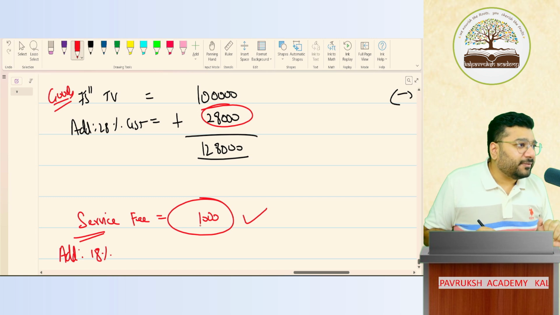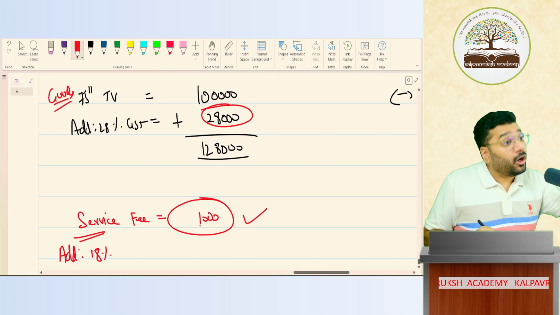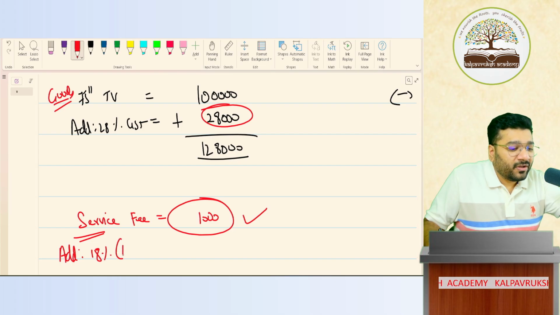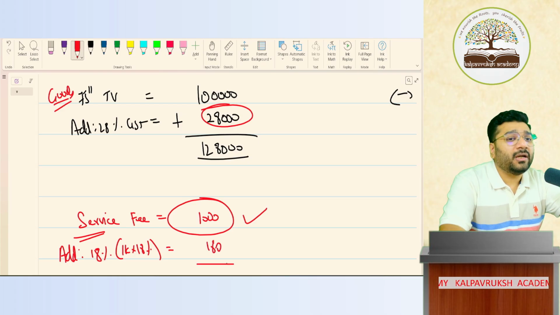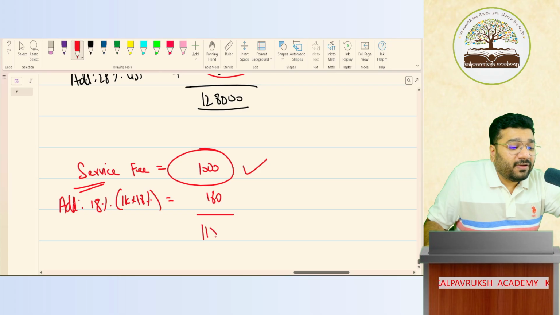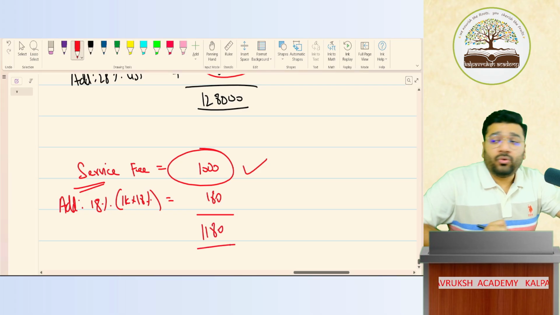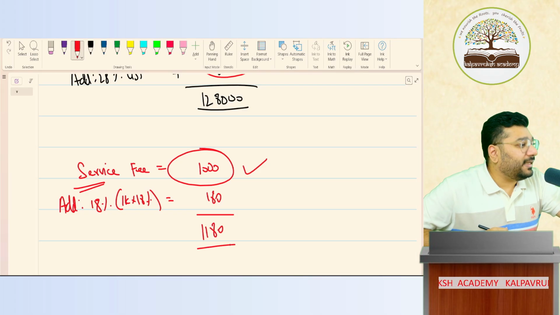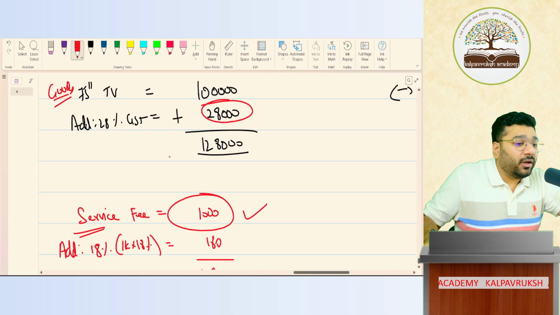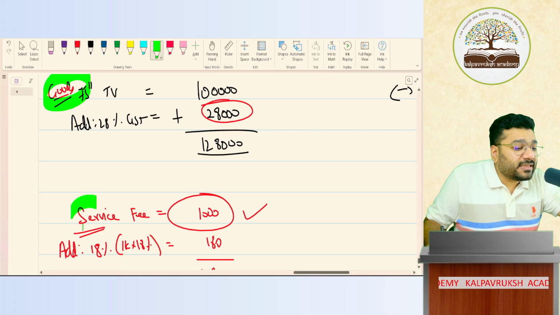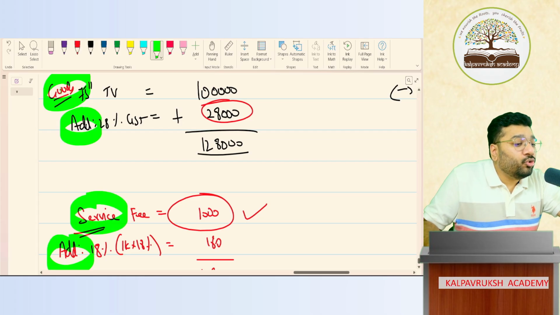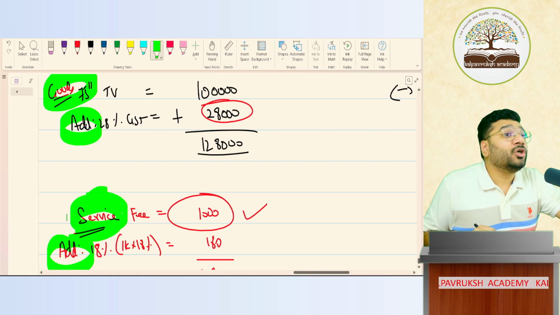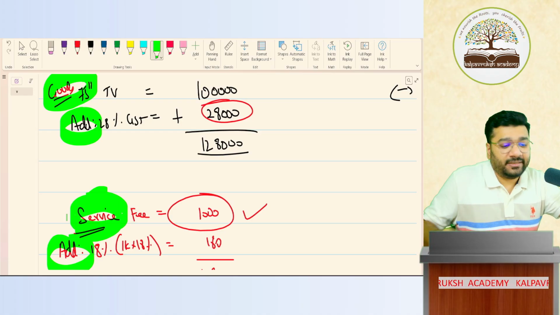What is 18% GST on 1,000? 1,000 into 18%, 180. Got it? Not got it? So in total, how much are you paying? 1,180. So GST is an indirect tax which is levied on goods and services, calculated on goods and services. Hence it is called Goods and Service Tax, GST.